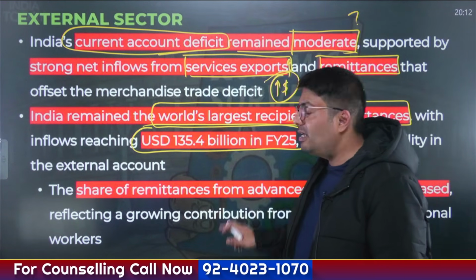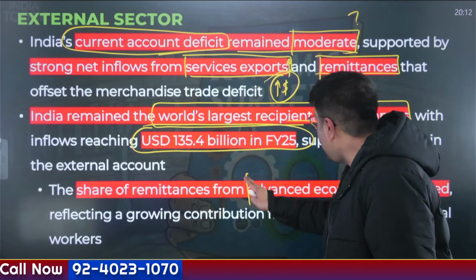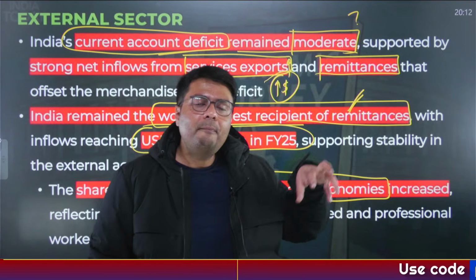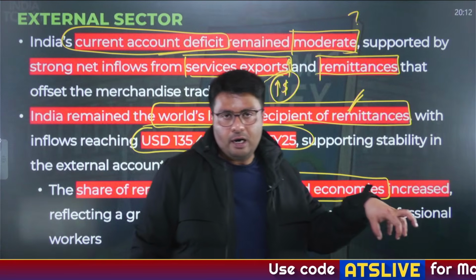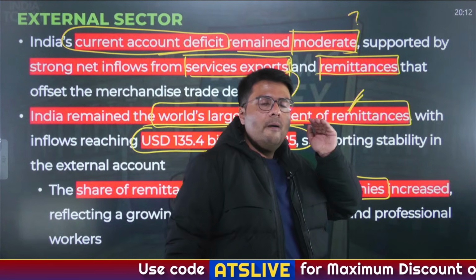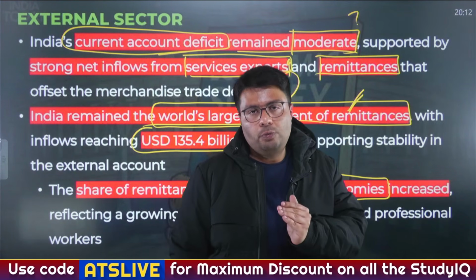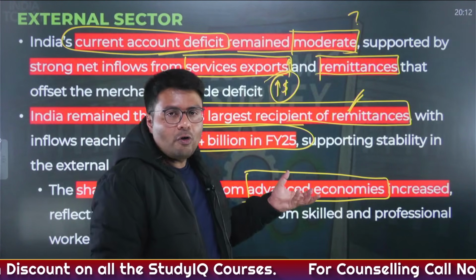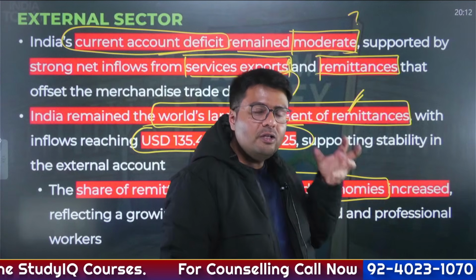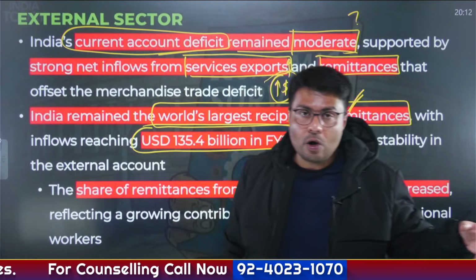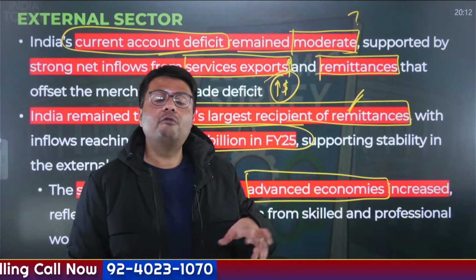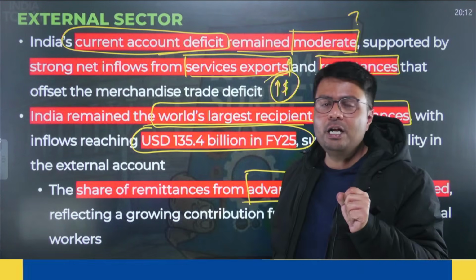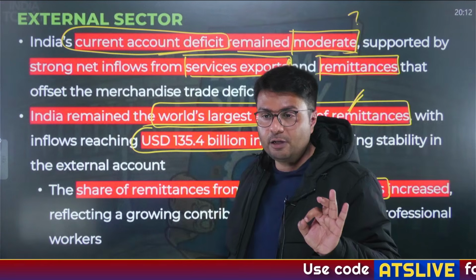And the share of remittances, you'll be surprised to know, has increased from advanced economies. There was this earlier trend. Indian people used to work as laborers in the Gulf countries. So this was the highest place from where our remittances would come in. But now the trend has changed. In advanced economies like the UK and the US, this is where Indian people are living more now. And that is why more money is coming from advanced economies as compared to Gulf countries. So this is a new trend that you need to understand, important from an exams perspective, right?